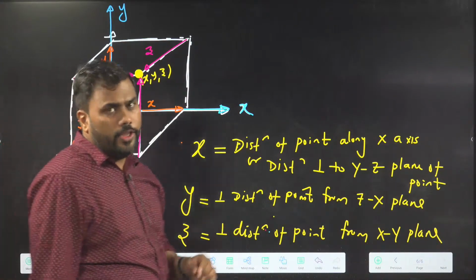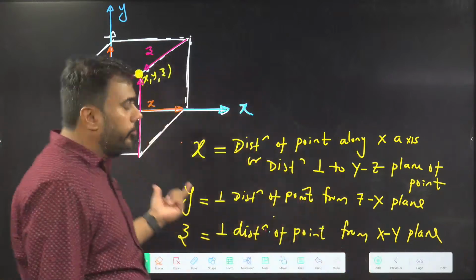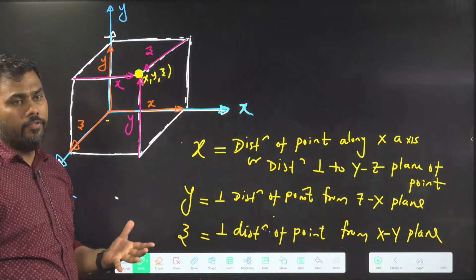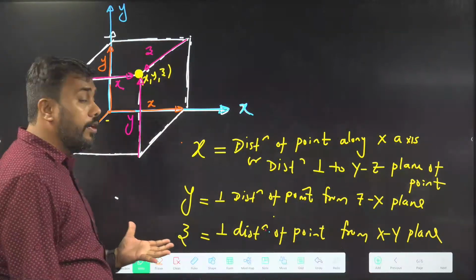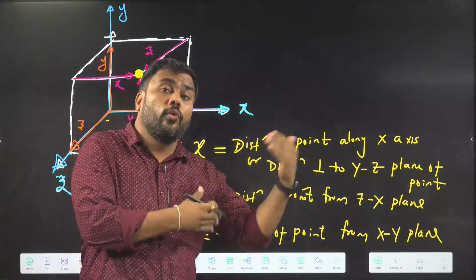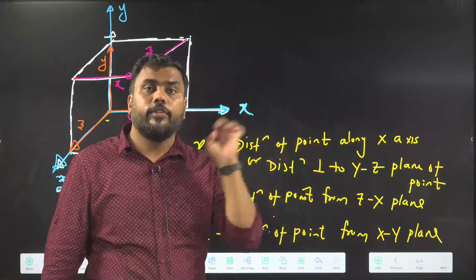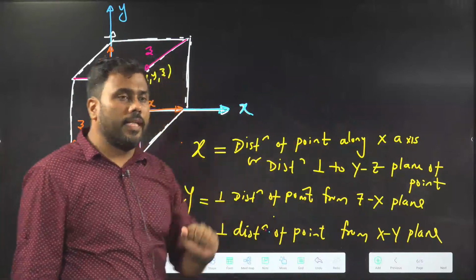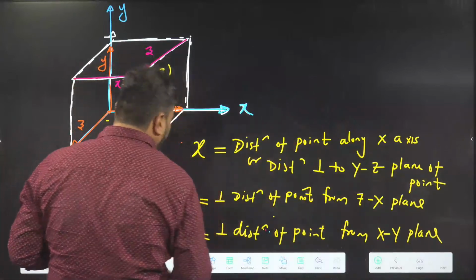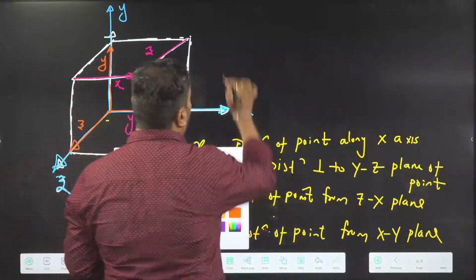We are taking up coordinate geometry from the very basics. So in 3 dimensions, what is the meaning of x, y, z? We have just learned about the same. Similar to the 2D case, when the distance between 2 points was calculated, here the formula is similar. Distance between 2 points.